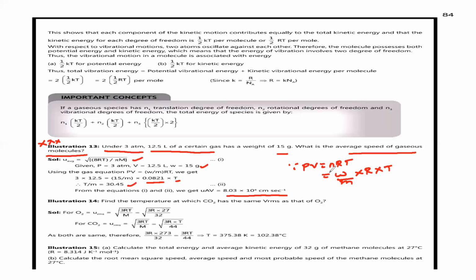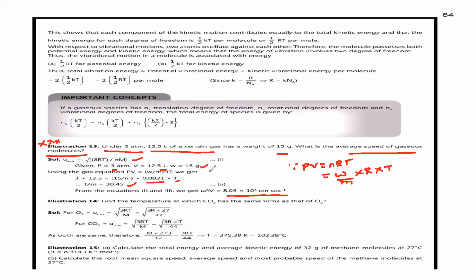You can also apply the formula directly. U average is equal to root of 8 into R into T by pi M. A very important point to be noted: since pressure is given in atmospheres and volume is given in liters, we have to take the R value as 0.0821 and the temperature value as it is. So from equations 1 and 2, we got U average is equal to 8.03 into 10 to the power 4 centimeters per second.